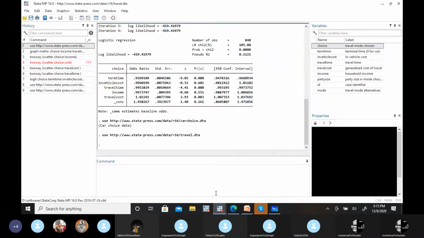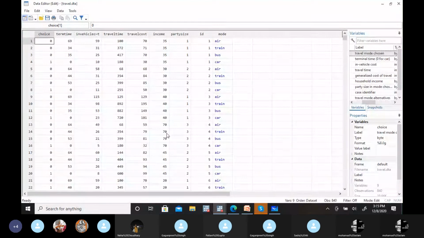Like let's suppose I have this particular data, whether a particular individual is traveling by car or not, and I have independent variables income, then traveling cost.